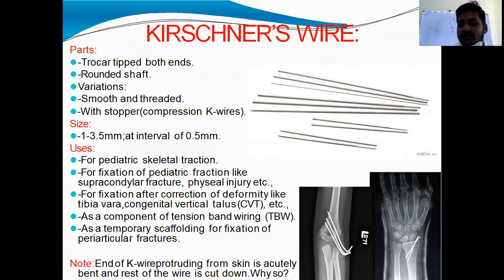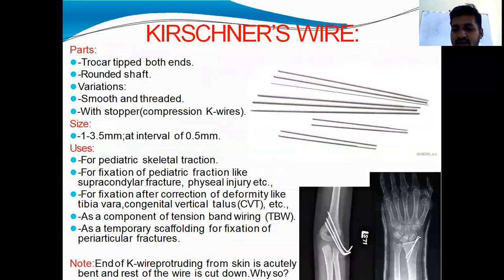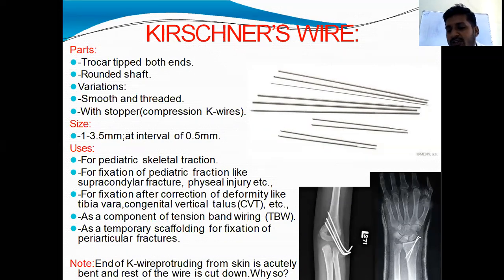See this picture. Here the K wires are used for fixation of supracondylar fracture in children. This is the pediatric X-ray showing the elbow joint with the distal humerus and proximal both bones of the forearm. For supracondylar fracture, they have fixed it with K-wires. They have passed from lateral to medial. This is radius, this is ulna, so radius is on the lateral side. They have passed from lateral condyle to medial, and this is outside.